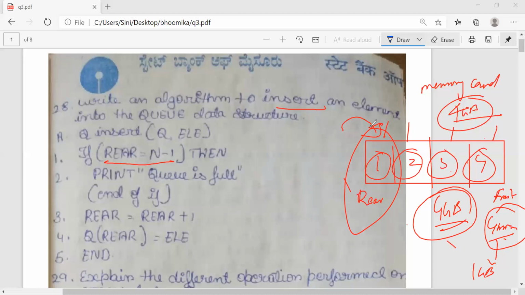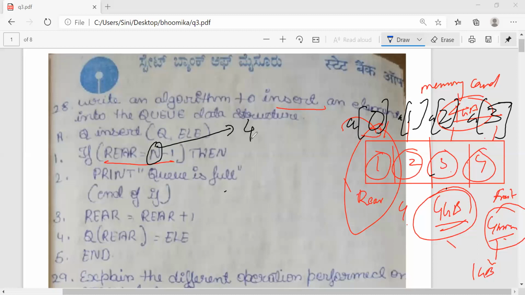So what is my n here? Number of terms is 4. Correct? Number of terms is 4. So the memory will start here from how much? 0, 1, 2, 3. Correct? A of 0, A of 1, A of 2, and A of 3. That's how the memory will start. Correct? So number of elements is how much totally? Totally it is 4. Correct? Totally there are 4 elements.